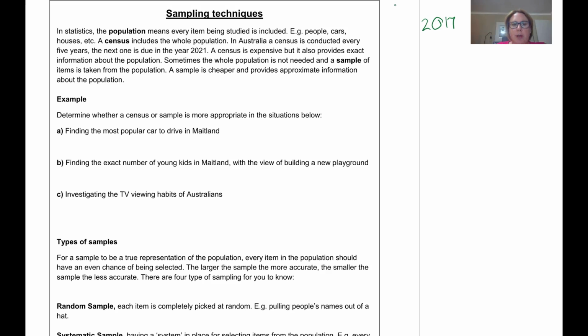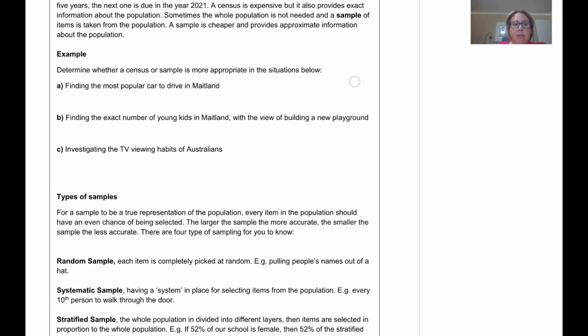Censuses are hard to do and expensive, and you have to get every single person or it's a sample, and obviously it's harder to get every single person, so often a sample is used. We need to determine which one's best for a sample or a census. To find the most popular car to drive in Maitland, there's no possible way we can ask everyone, so we take a sample.